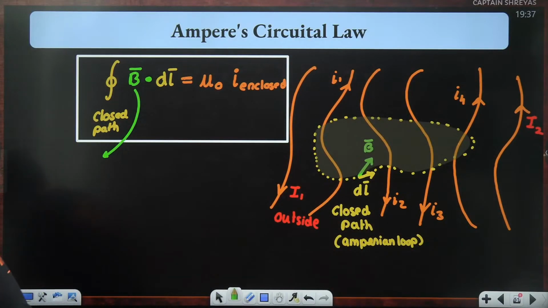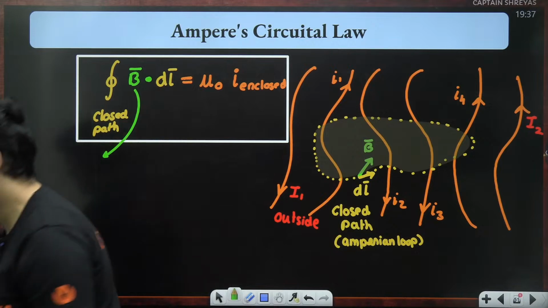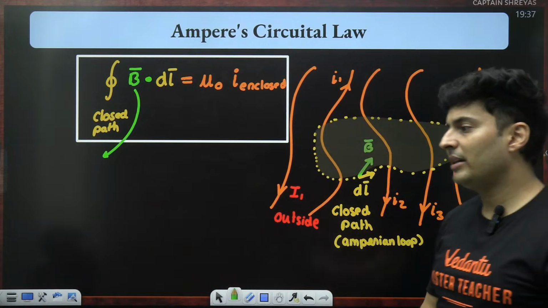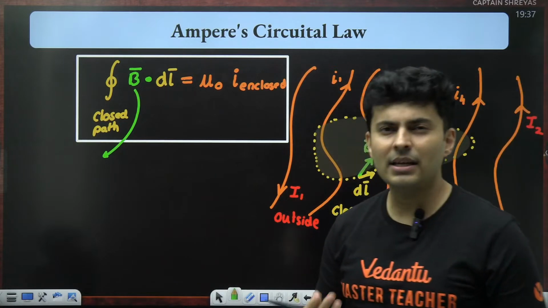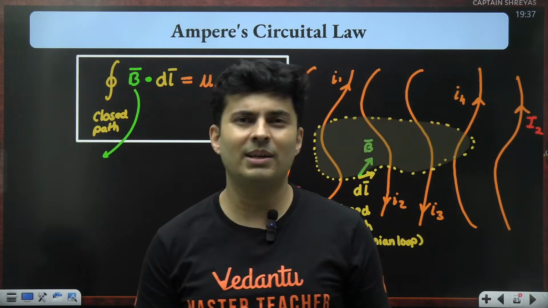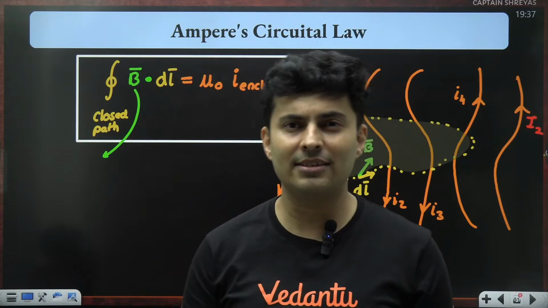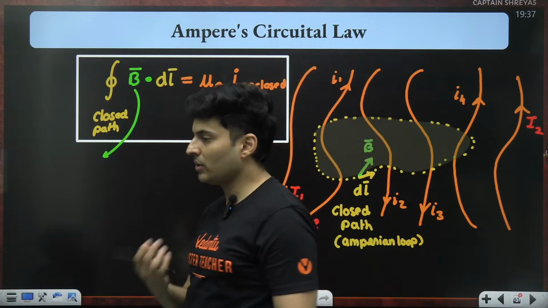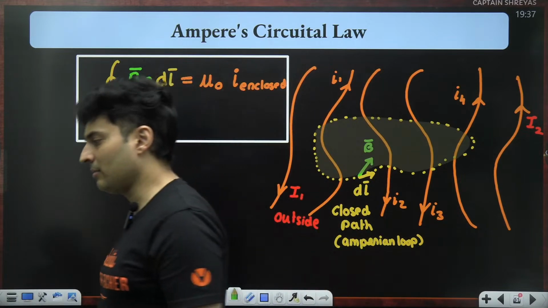Clear, Janki? EMI, I think we might complete it in September itself. AC we will probably do later on, because for AC you should know SHM and waves, since sine, cosine, and phasor diagrams come in, and you can't do it without knowledge of phasor diagrams. So EMI is a separate thing, AC is a separate thing.